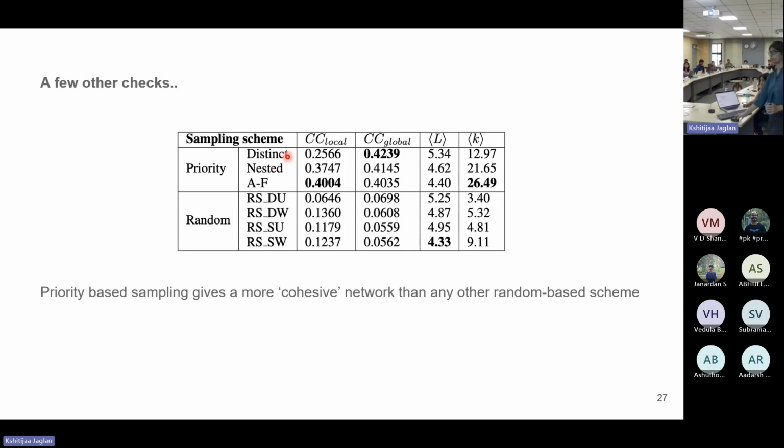The four schemes we see here are random sampling, where D means direct. I'll explain: we have two different configurations, first direct or staged. In direct, we have information about the neighborhood of the sample network, and we try to choose nodes from that neighborhood directly.